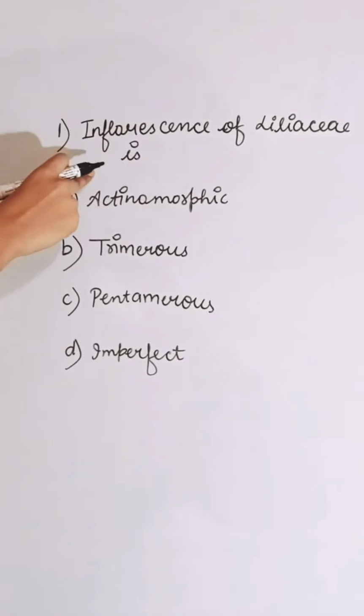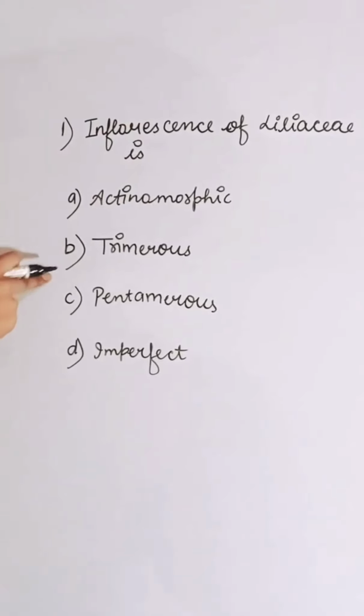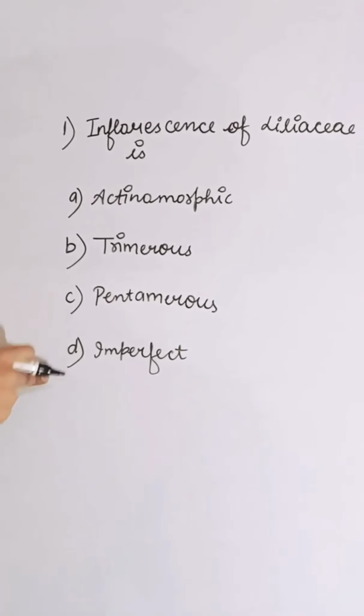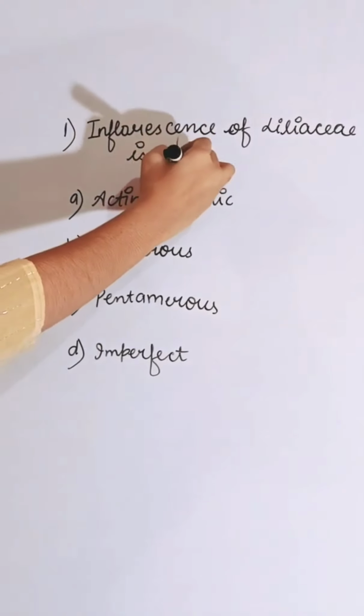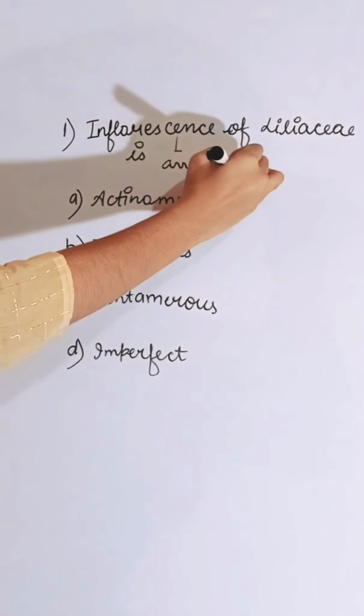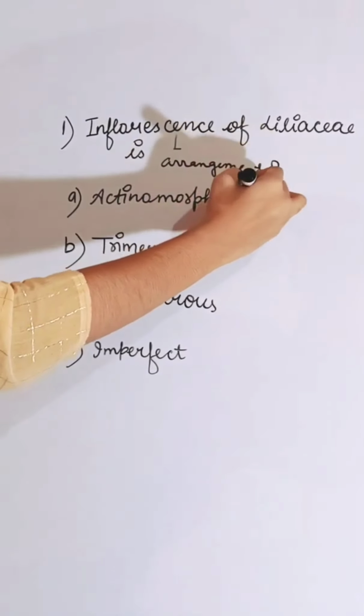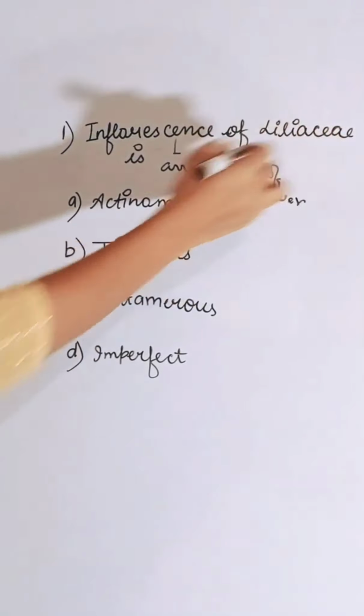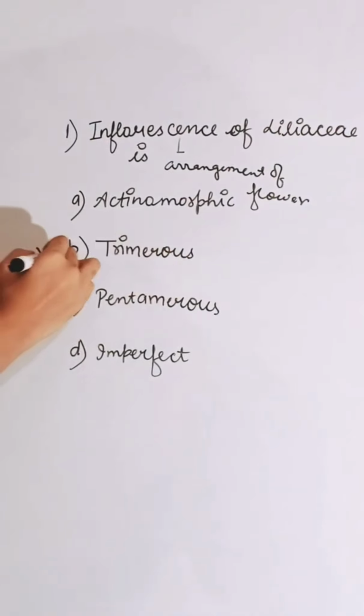Flower of Liliaceae is: first actinomorphic, second is trimerous, third is pentamerous, fourth is imperfect. Inflorescence means arrangement of flowers. The arrangement of flower parts in the Liliaceae family is trimerous. So correct answer is B.